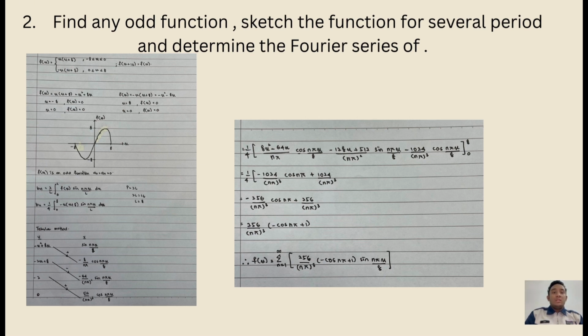So the final answer is the function equals the sum from n equal to 1 to infinity of 256 over n pi cubed, negative cos n pi plus 1, sin n pi x over 8.